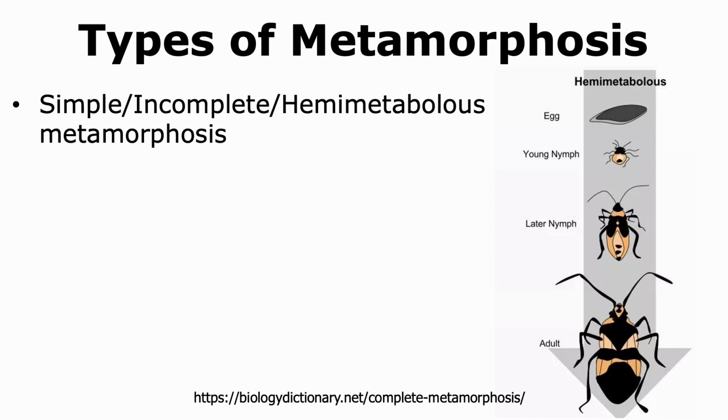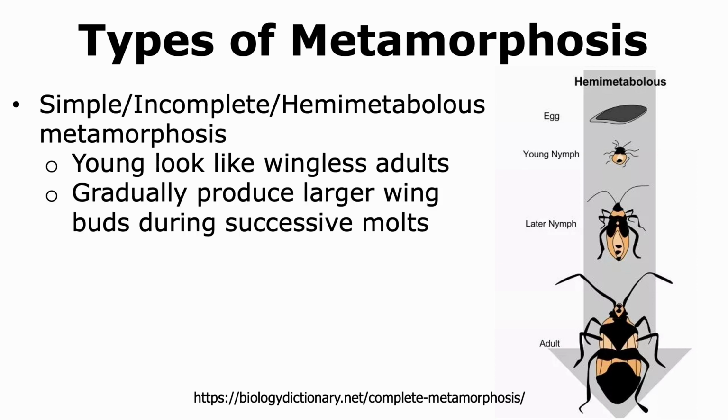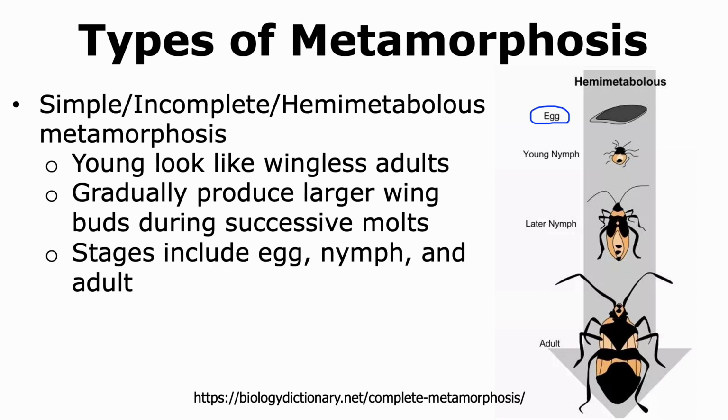The simple or incomplete or hemimetabolous metamorphosis occurs when the young look like wingless adults. This is normally seen in insects like grasshoppers. And in this case, the young gradually produce wing buds and larger wings as they go through different stages. The stages in incomplete metamorphosis normally start off where the egg hatches to give rise to a nymph. These nymphs mature and ultimately form an adult.